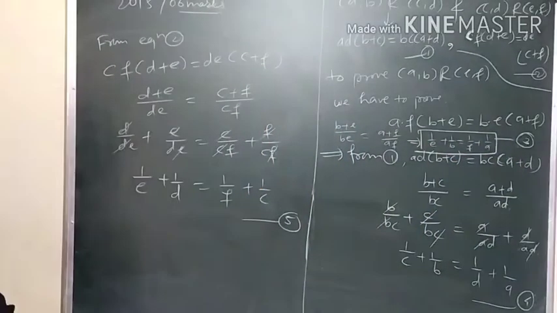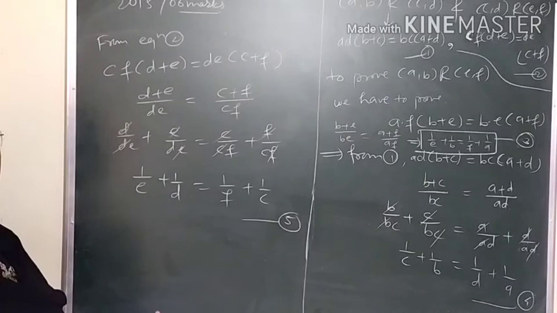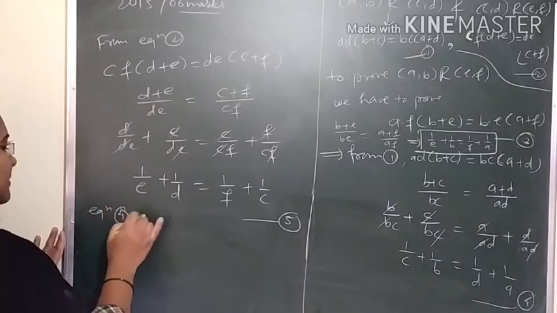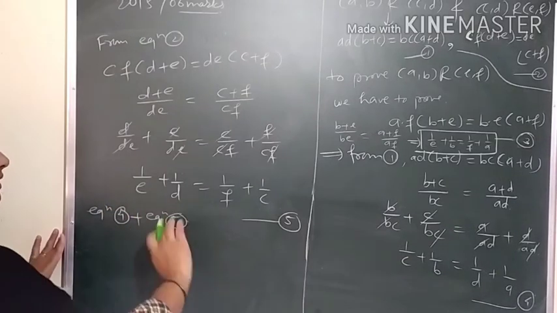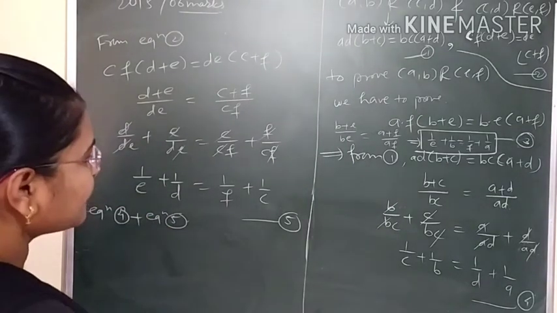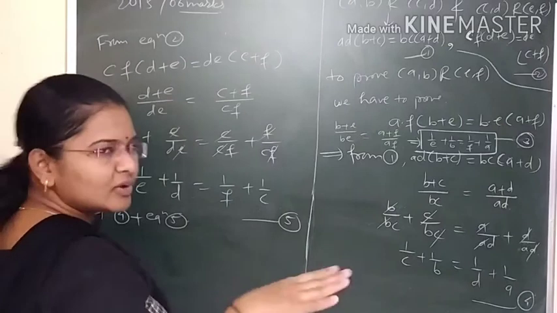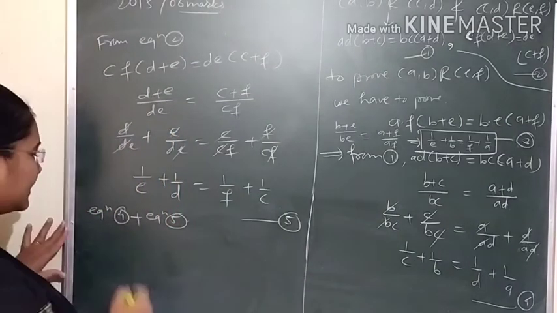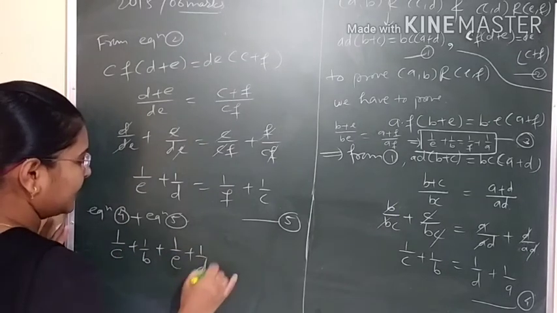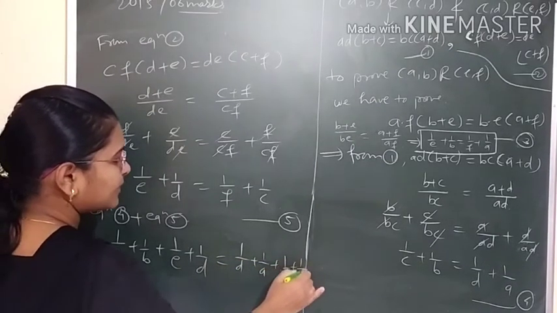Now if we add equation number 4 and 5, the terms which are the same on both sides will get cancelled. So equation 4 plus equation 5. So right hand side will add and left hand side we will add. Or see student, if you want, you can write this 1 by D minus 1 by C, you can take this side, and 1 by E you can take this side. That also you can do, and you can add also. So what it will be? 1 upon C plus 1 upon D plus this 1 upon E plus 1 upon D plus 1 upon D plus 1 upon A plus 1 upon F plus 1 upon C.